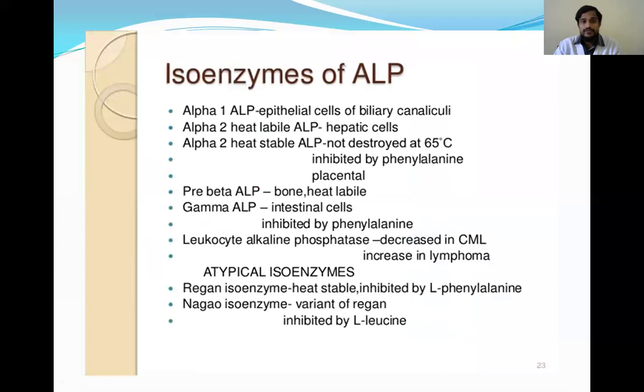And coming to isoenzymes of ALP, ALP also has different isoenzymes. They are alpha 1, alpha 2, heat labile and heat stable, pre-beta, gamma, and leukocyte alkaline phosphatase. So different types of isoenzymes are present for alkaline phosphatase also. There are isoenzymes for many enzymes, but these 3 are important because they are diagnostically very important: the isoenzymes of CPK, LDH, and alkaline phosphatase.